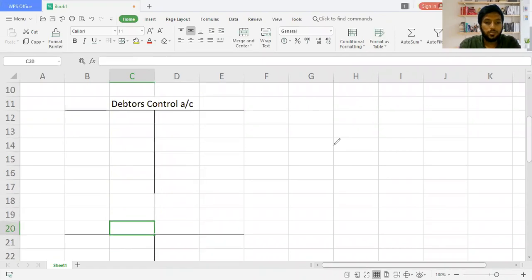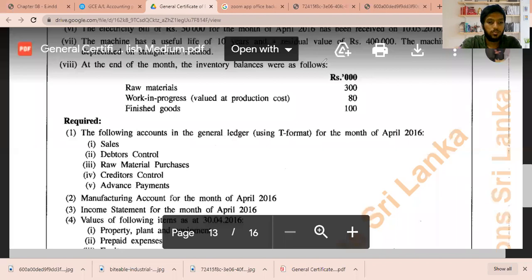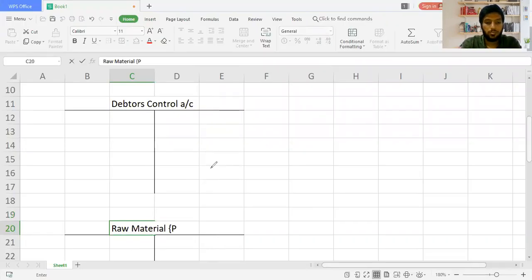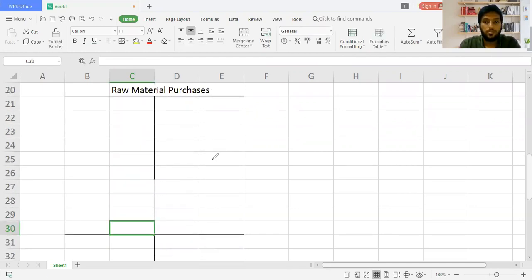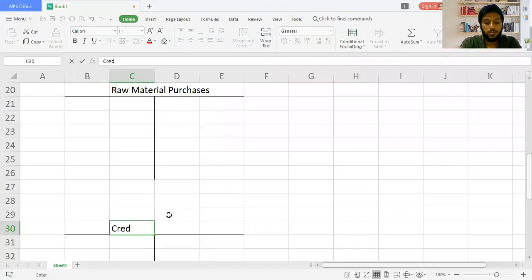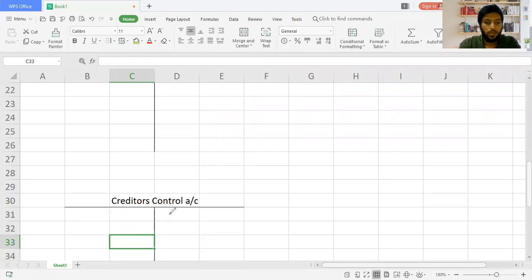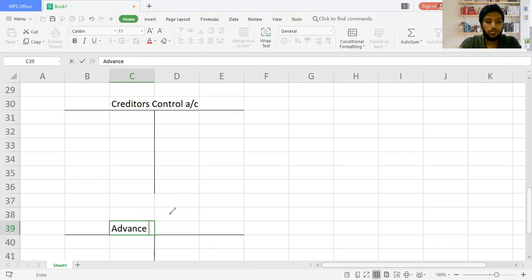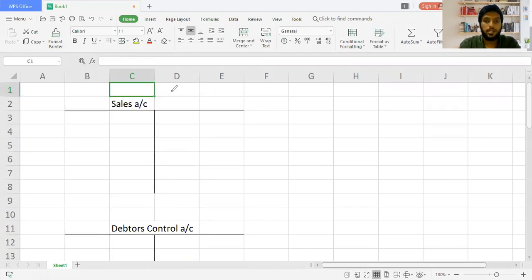Then we have raw material purchases, and then you have the creditors control account, and you have the advance payment account. I'm going to start one by one. First is the sales account. Let's start, guys.